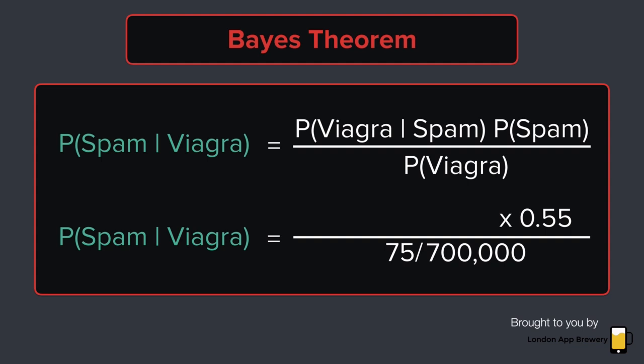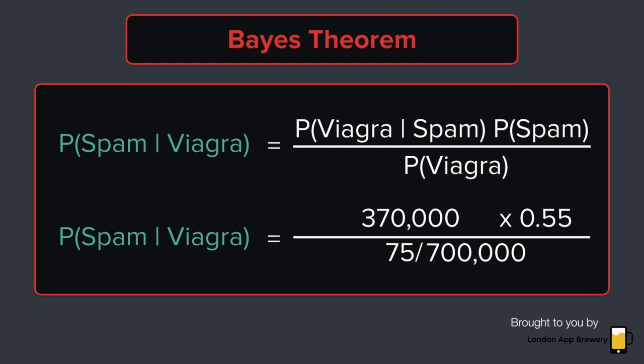This allows us to figure out what is the probability that an email contains the word Viagra given that it is spam. And looking at our data set of emails, we count the number of times the word Viagra occurs, and we look at the total number of words in our data set that are in spam emails, say 370,000.